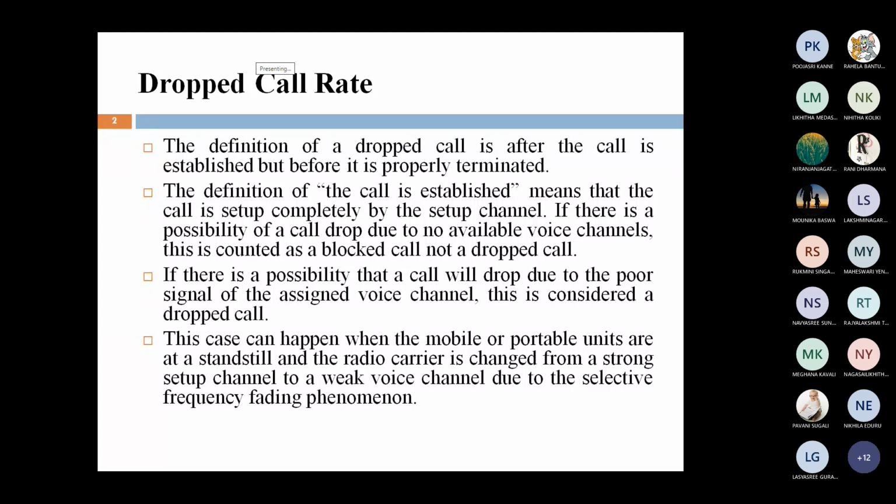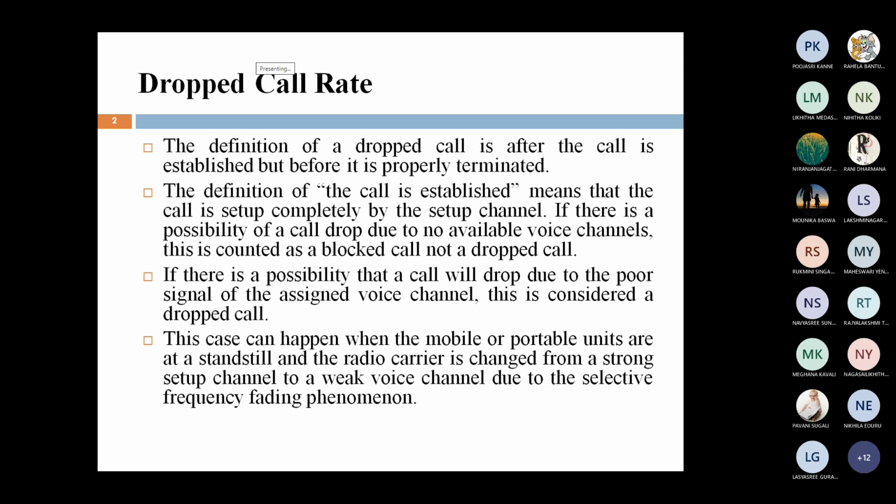Before going to the topic of dropped and blocked calls, first we are discussing channels. A channel is nothing but a frequency which is used to carry the information. Basically, there are two types of channels. The first one is the setup channel, and the second one is the voice channel. The setup channel is used to set up a call. Once the call is set up, then by using the voice channel, we transmit voice or data.